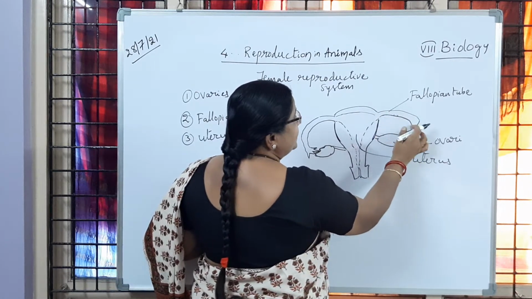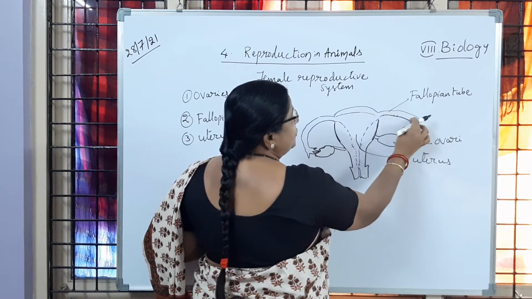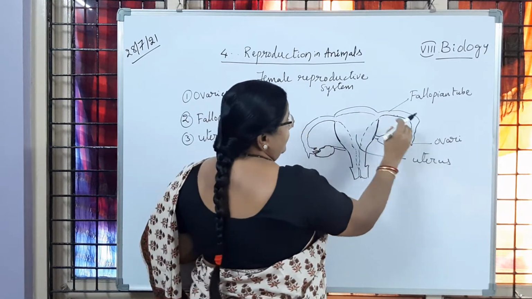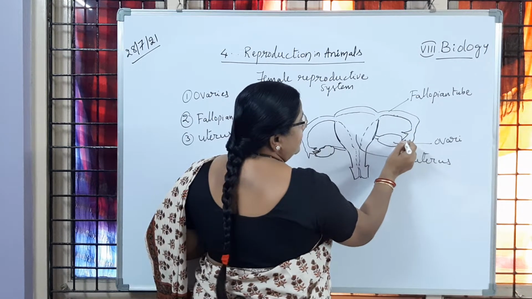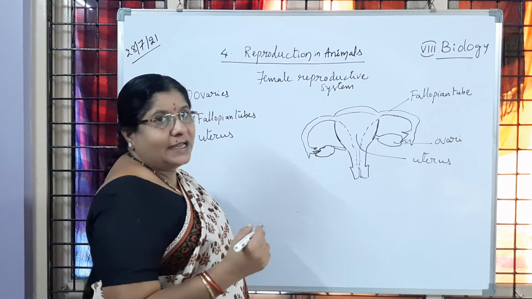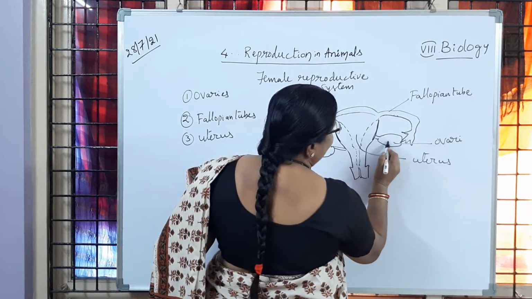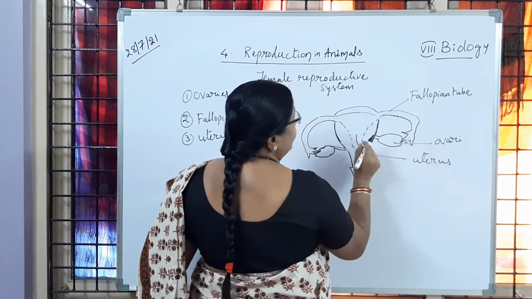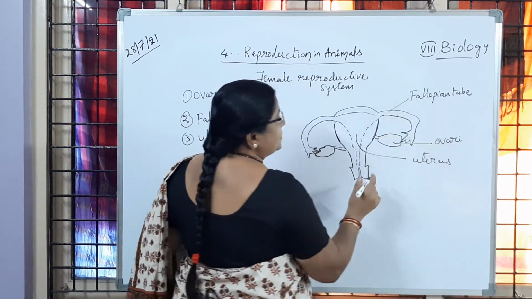This fallopian tube is allowing sperms to reach for the fertilization process, and there is a funnel-like structure which we call the oviduct. Is it clear to you? The ovary releases the ovum, which is collected through the oviduct, and it passes into the fallopian tube. The fertilization process is going to happen here.